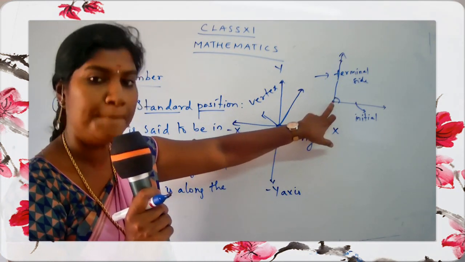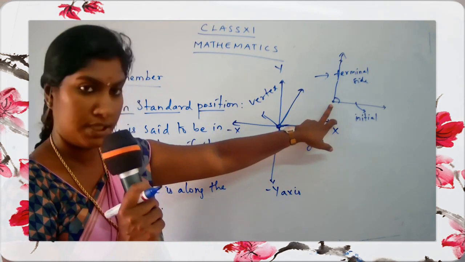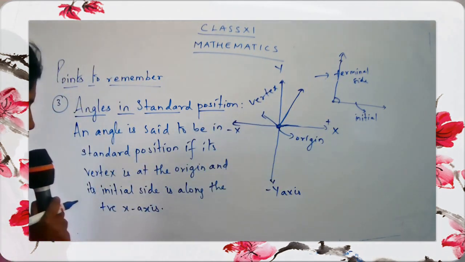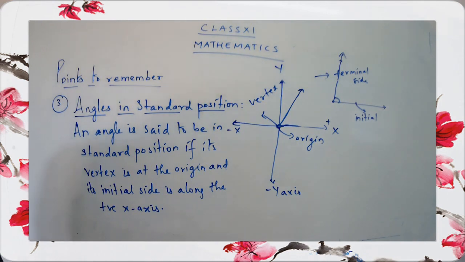Can you see a point over here? Yes, that point is called the vertex. So I hope you people are clear with the definition of angles in standard position. Okay, we have to write down one more, children, here.